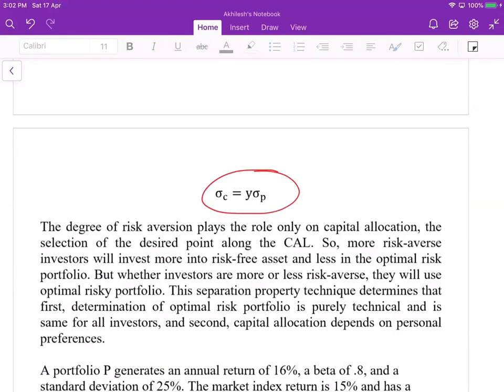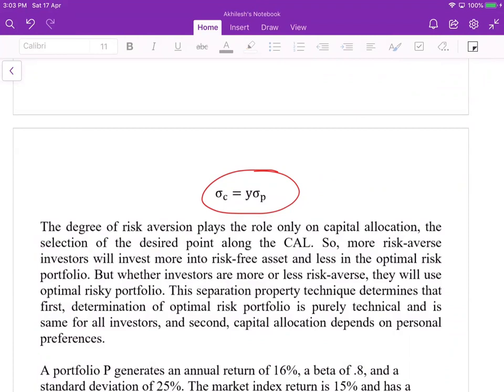A more risk averse investor, risk averse meaning disliking risk more, will invest more in the risk free asset and less in the optimal risky portfolio. But whether investors are more or less risk averse, they will use the optimal risky portfolio.